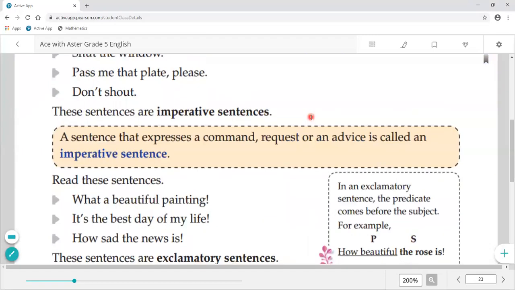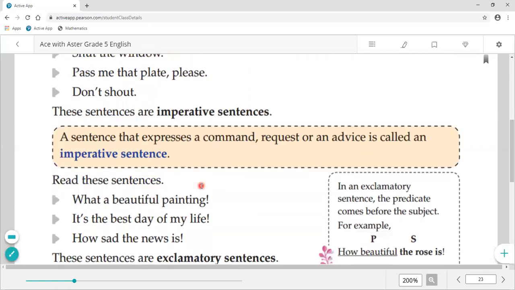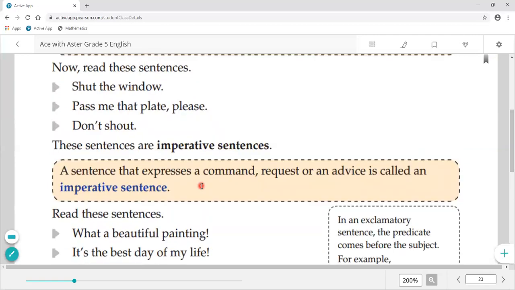Now next is: Shut the window. Pass me that plate, please. Don't shout. Here are imperative sentences. Imperative sentence क्या होते हैं हम इसके बारे में पढ़ेंगे. A sentence that expresses a command, request or advice is called an imperative sentence. Means they give us command, request, advice. Like if a teacher is giving you an order, that is an order. कोई फ्रेंड आपसे रिक्वेस्ट कर रहा है, तो that is a request. और हमारे पेरेंट्स हमें कुछ बात बताते हैं as opinion, that is advice. So these all are included in imperative sentences.